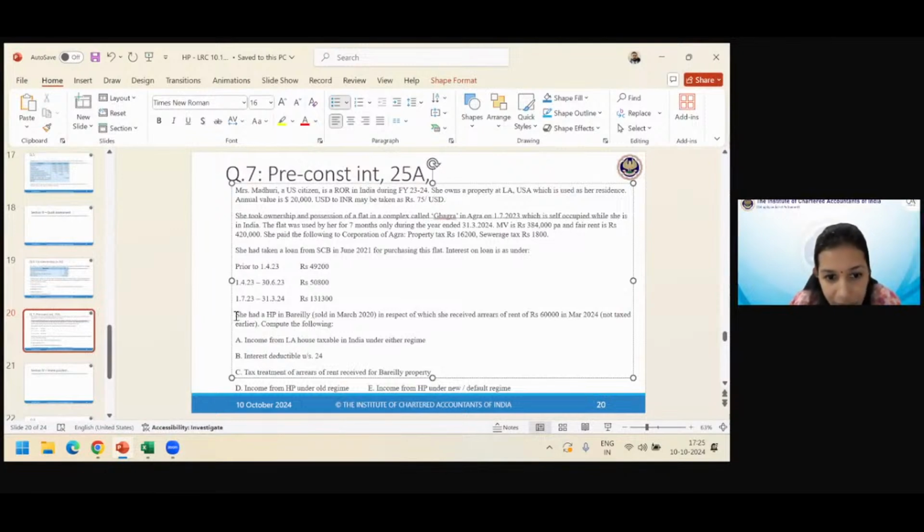So there is a house property in Bareilly sold in March 2020 और arrears मिला है अभी. तो हमको क्या करना है, 25A का adjustment माने we need to take the rent received. This will be on cash basis because it's an exception to the rule. Cash basis पे आपको जो मिला आप ले लो and you give 30% deduction, but that is not 24B deduction, that is 25 capital A deduction. Okay, और उसके बाद आपको निकालना है कि उसका क्या net taxable arrears है for the Bareilly property.